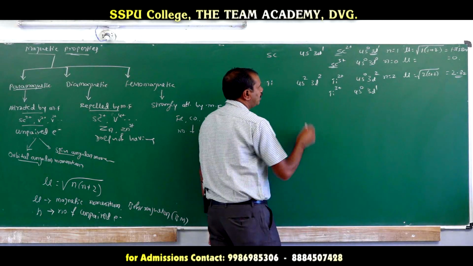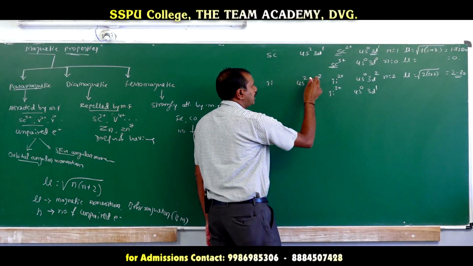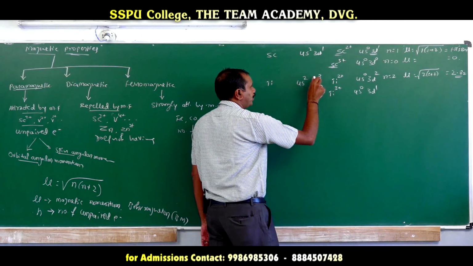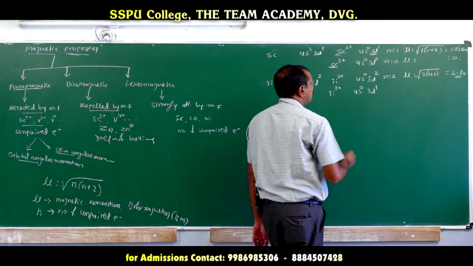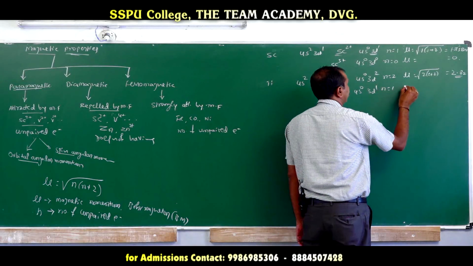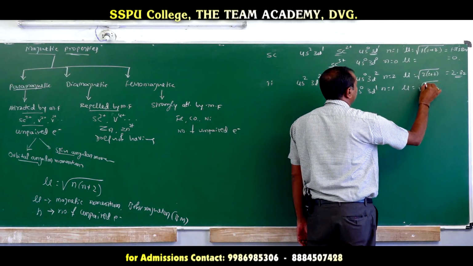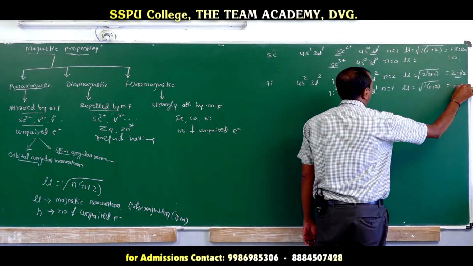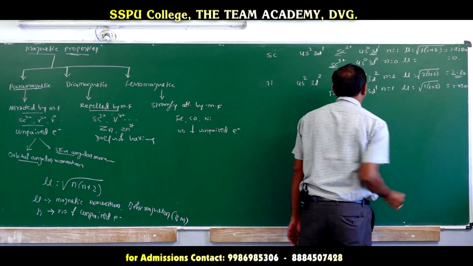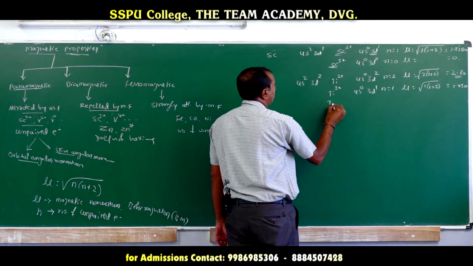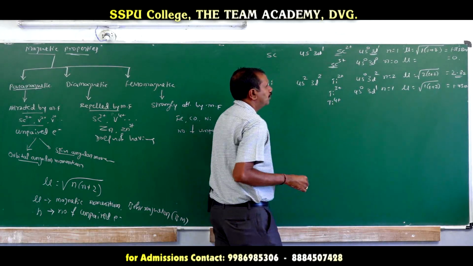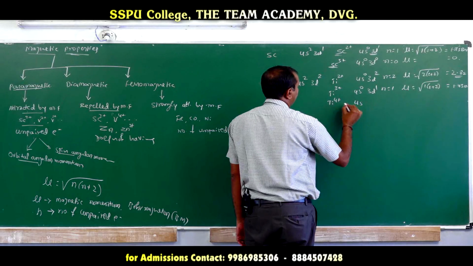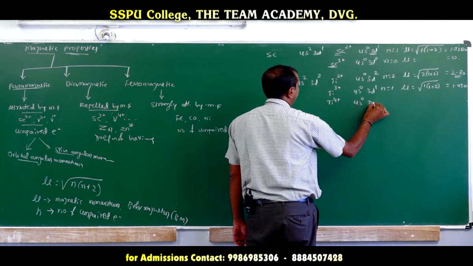It can lose 3 electrons, 2 from 4s and 1 from 3d. So the number of unpaired electrons is 1. The magnetic moment becomes √(1 × (1 + 2)), which is almost equivalent to 1.73 Bohr magneton. Now if you go for Ti4+, the configuration is 4s0 3d0,